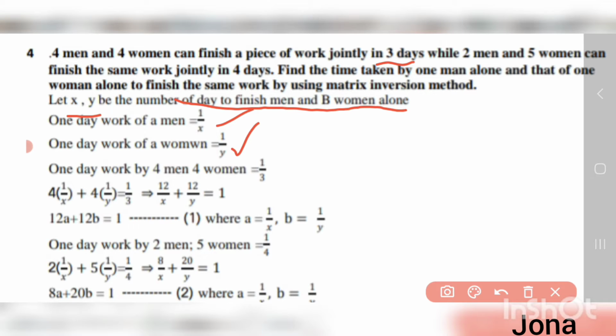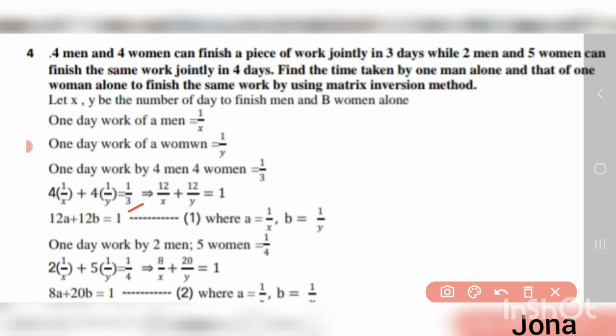So I can take the first equation as 4 into 1 by x, that is men, plus 4 into 1 by y, that is women. And how many days do they take to complete the work? 3 days. So the work done in 1 day is nothing but 1 by 3. Already we learned that the work done in 1 day is nothing but 1 by x, 1 by y like this, isn't it?